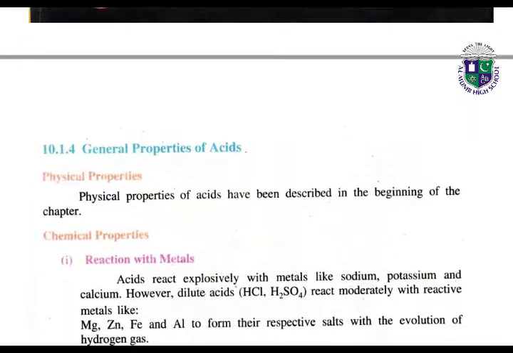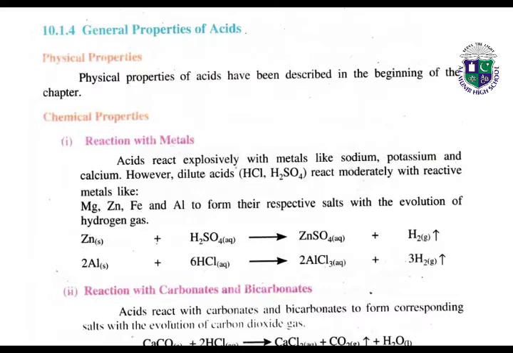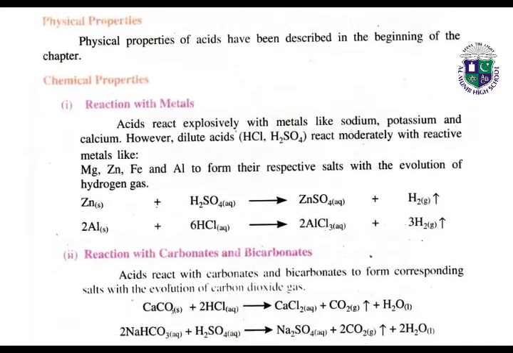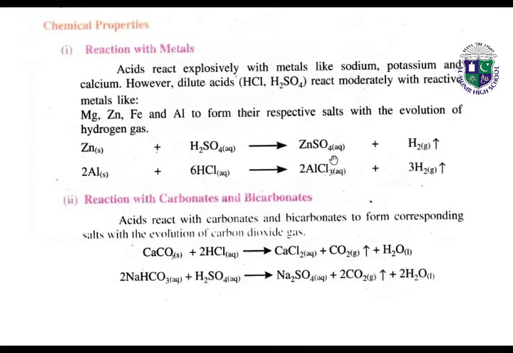Our next topic is about the general properties of acids. Physical properties of acids have been discussed in the beginning of the chapter. Here we have the chemical properties of acids. Acids react with metals. Acids react explosively with metals like sodium, potassium and calcium. However, dilute acids HCl, H2SO4 react moderately with reactive metals.